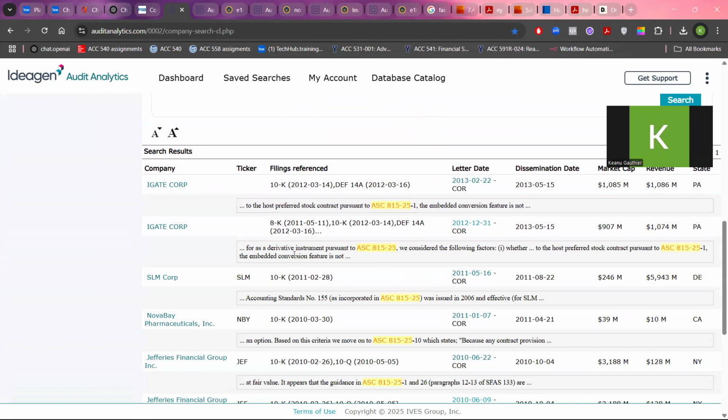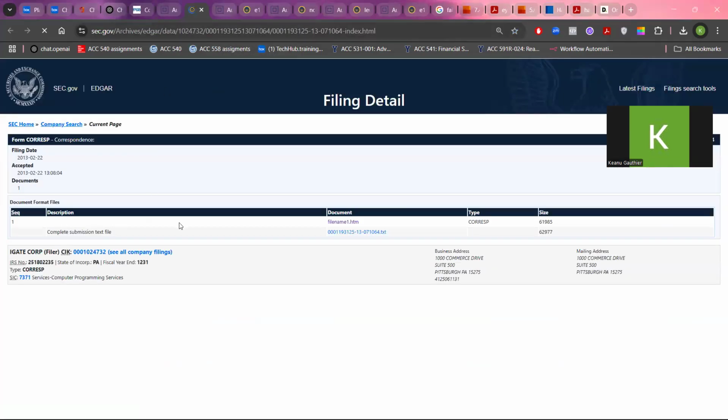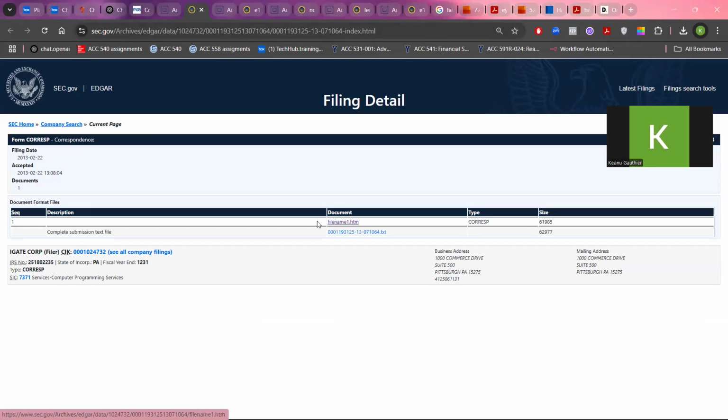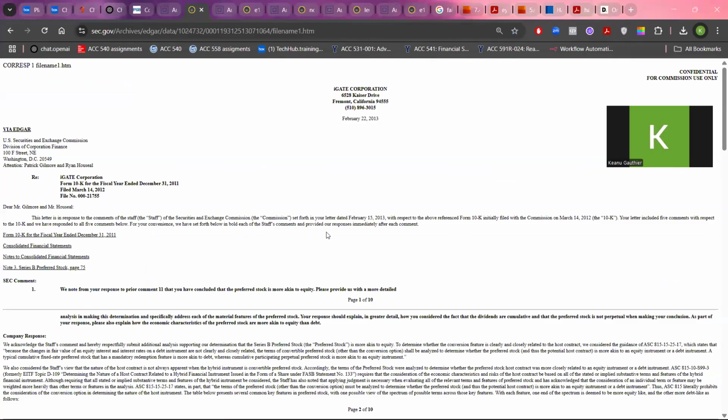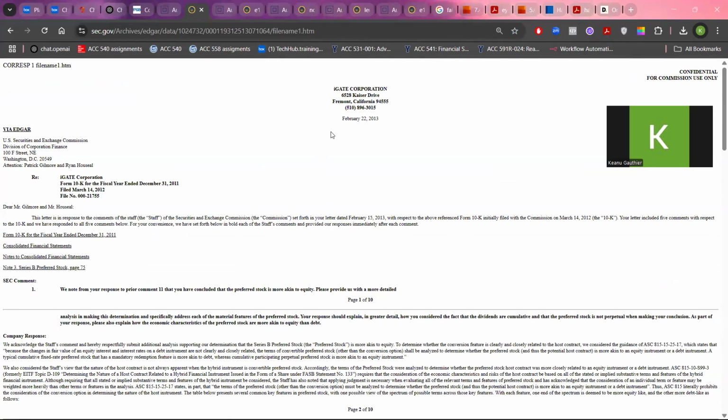So once you have your generated comment letters and companies, here you can see the companies, here you can see the comment letters. I'll show you one example. So you click on this one. So this one is giving you the comment letter. So this is what you want to download. So this is an example of comment letters. This is an answer from the company to the SEC.